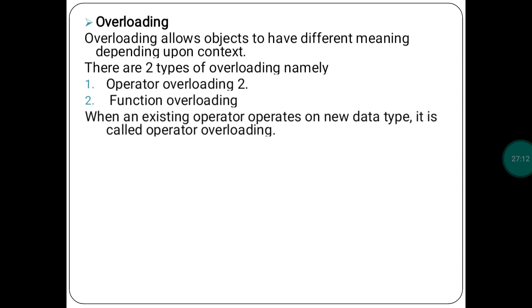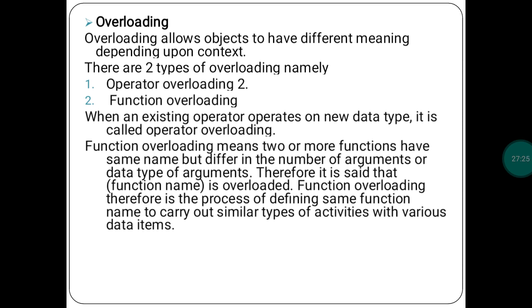When an existing operator operates on a new data type, it is called operator overloading. An operator already exists, and that operator operates on one more new data type. That is called operator overloading. And second is function overloading. Function overloading means if you are using two or more functions in the same program, in that case you make the function name the same.